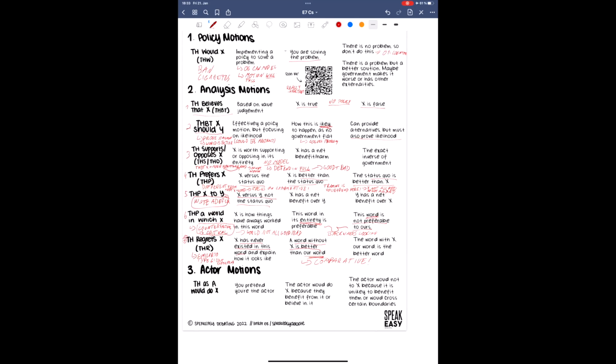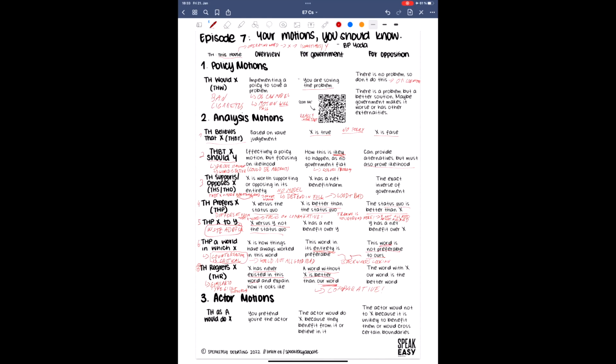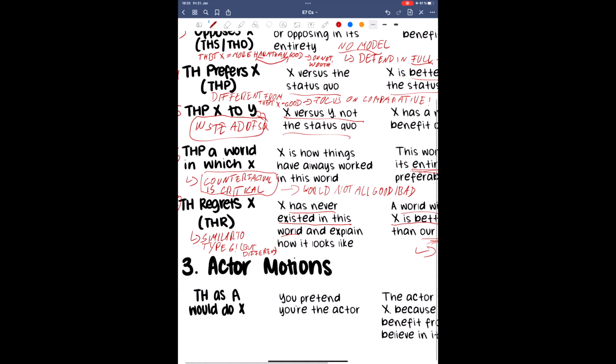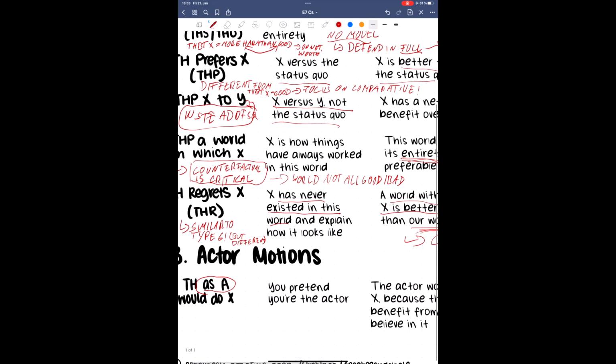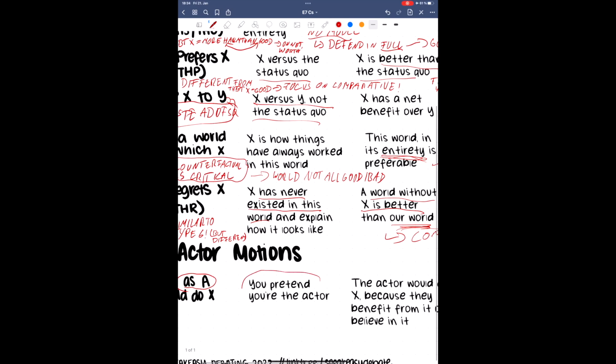The final category we have left is actor motions, which follow a similar structure as policy motions. This House as A would do X. Actor motions ask you to consider an action from the perspective of a specific actor or stakeholder. For the purposes of the debate, we, the House, are A, regardless of whether you're on government or opposition side.